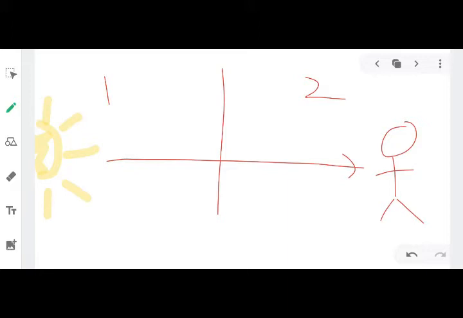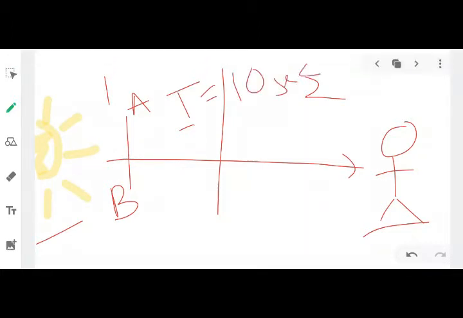Fine. Now we have studied that light can travel as a ray or it can travel as a wavefront. AB is your wavefront. Now this light takes some time to travel from your source to the observer. That time is known as your time period. Fine. Now let us say, suppose your wavefront AB takes time t to travel. Let us say it takes 10 seconds to cover this distance.